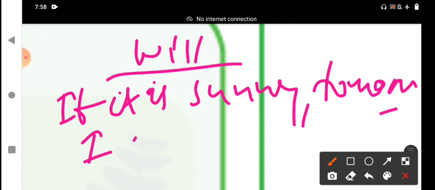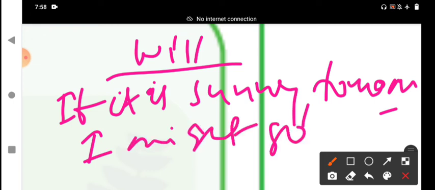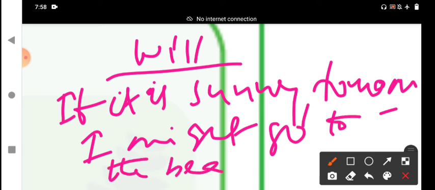I might go to the beach. Might instead of may or might. Might here is not a past tense; it indicates present or future. It indicates a future likely condition, possible condition.